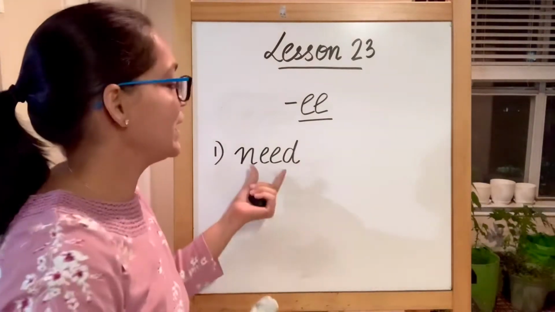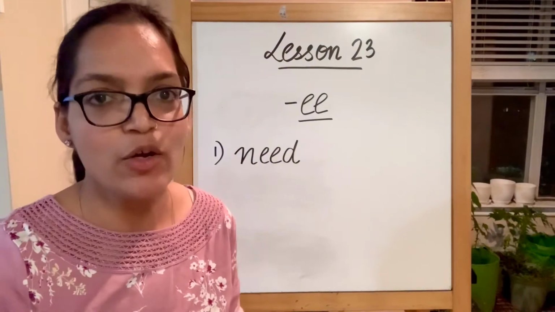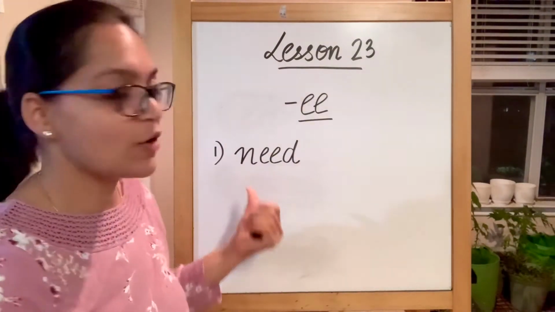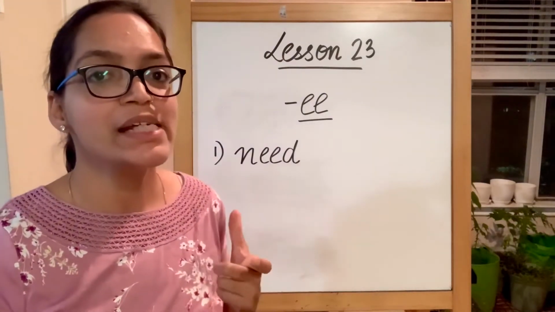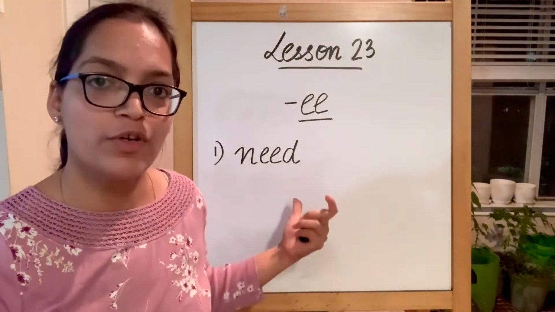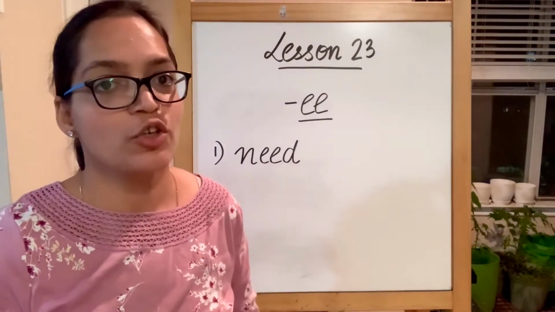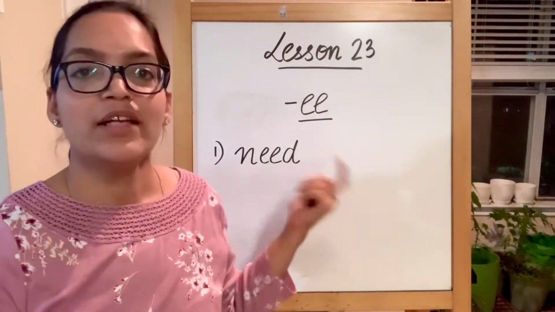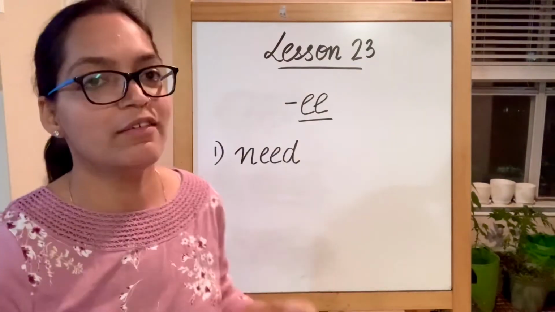N, E, D, need. I need your help. Need. N sound produced by alphabet N, and now double E is producing E sound because the first vowel is E and it is going to produce its long vowel E sound. So this becomes N, E. The next vowel is not making any sound. So N, E, D, need.